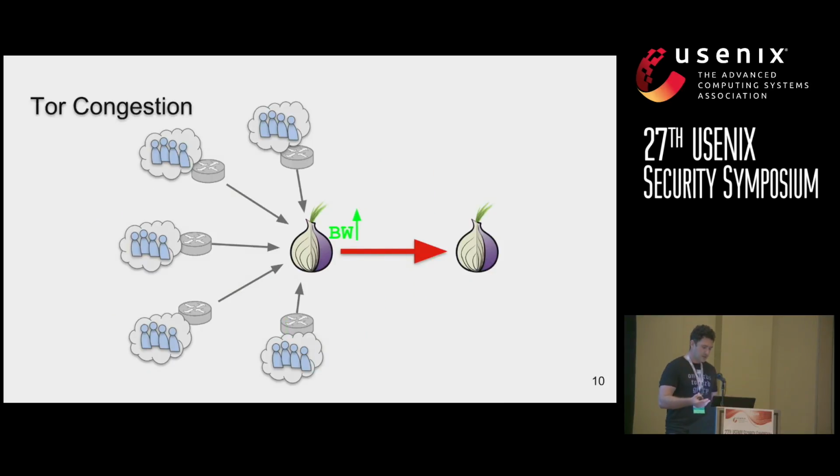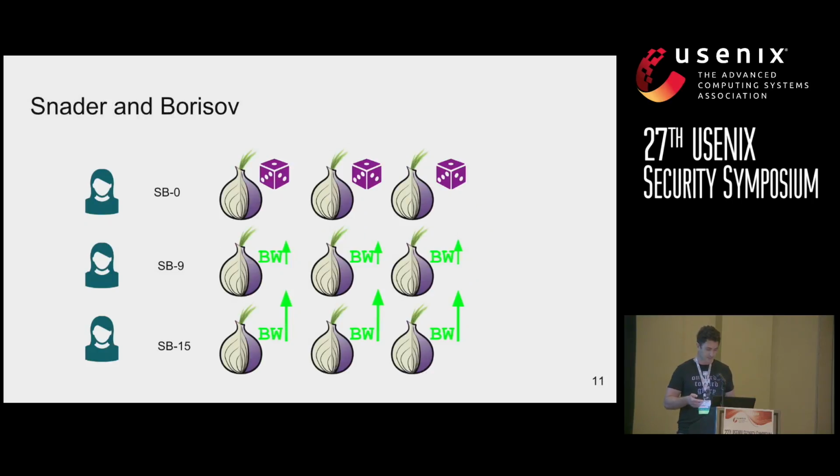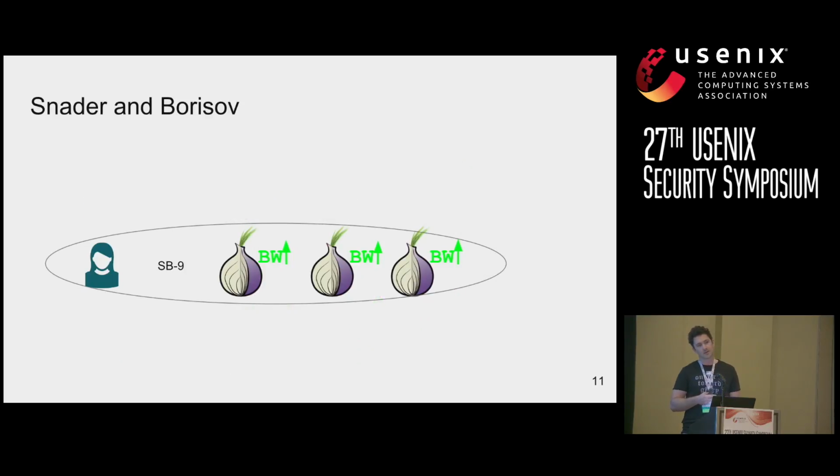And again, there's a trade-off where when we weight the selection too heavily towards bandwidth, we cause a bottleneck in the network because we're causing a lot of users to use only nodes with high bandwidth. In their study, they showed that when the tunable parameter is set to 9, they get the best results with respect to the bandwidth-congestion trade-off.